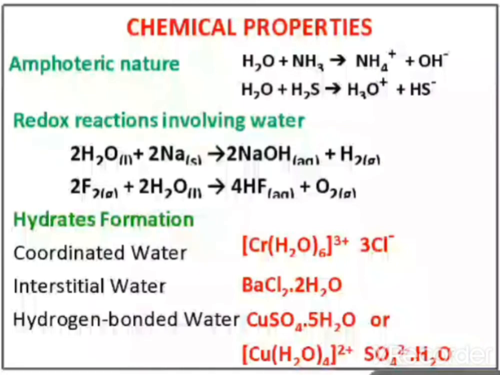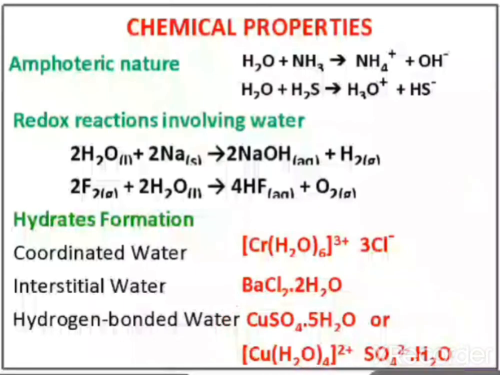So here the first question is on hydrogen bonded water, and this is a very important question: how many water molecules are present in copper sulfate? So these are the chemical properties of water.